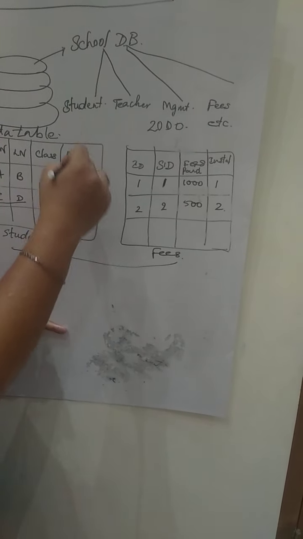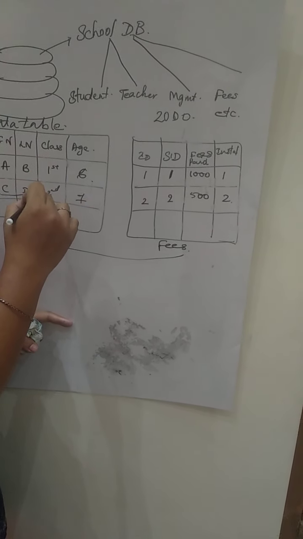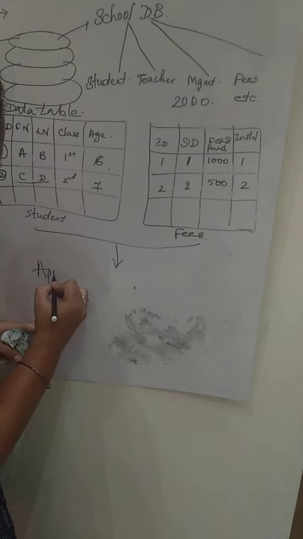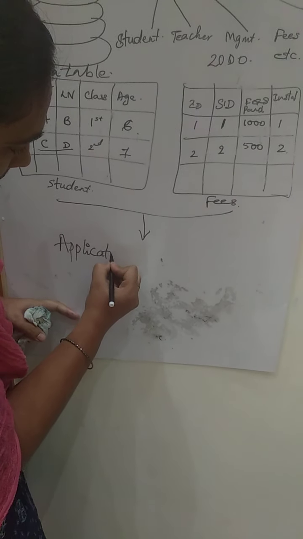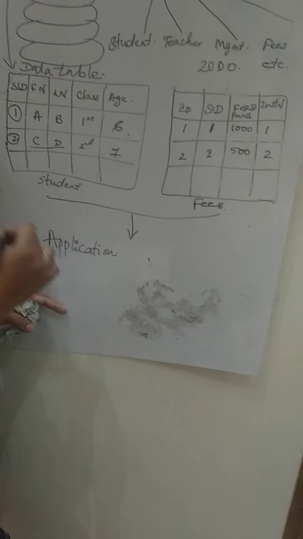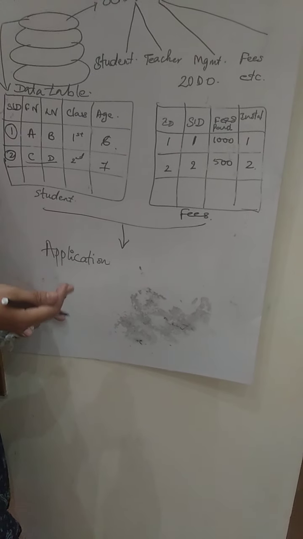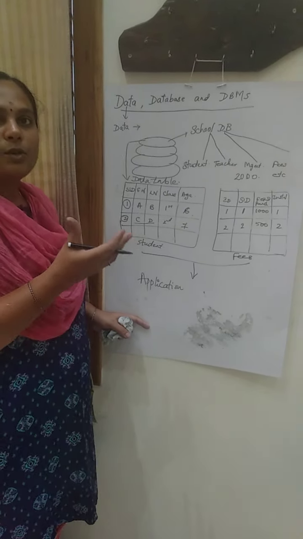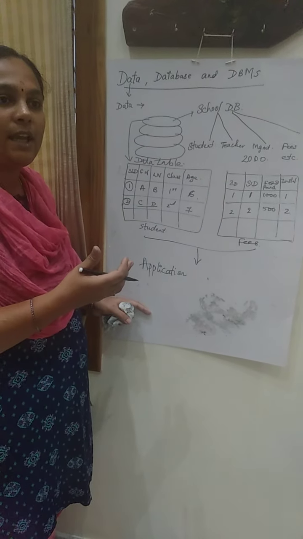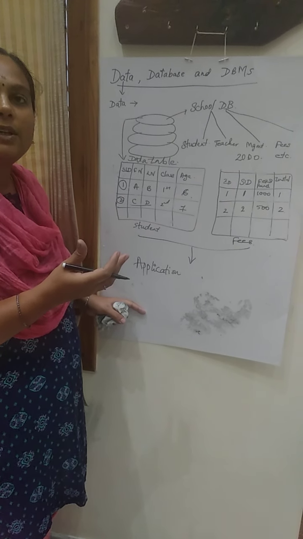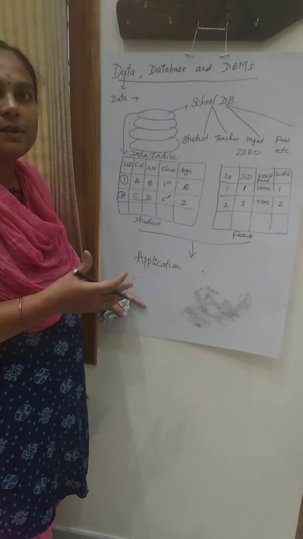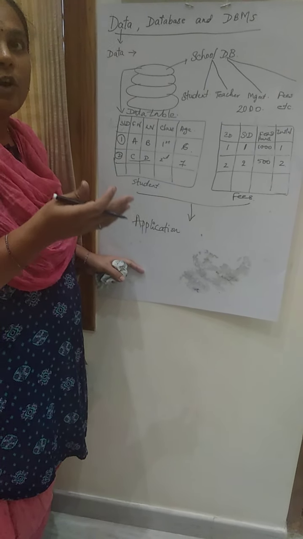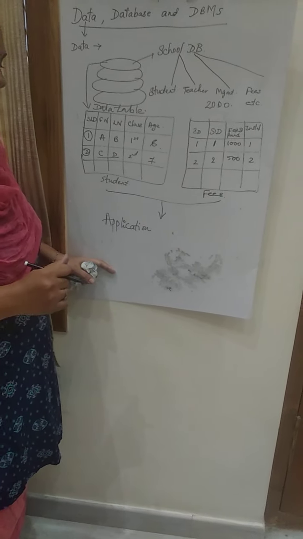Now the management cannot go to the database directly and get the information. How is this information obtained? Through the application. So management would have created one application. It can be either in the form of an app which you use on a phone, or through a website. Every school will have designed their apps. You will get your information through the app, how much fees you need to pay, what assignments are given. This is called an app.